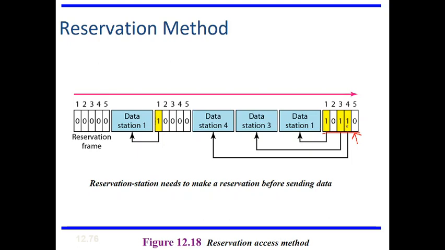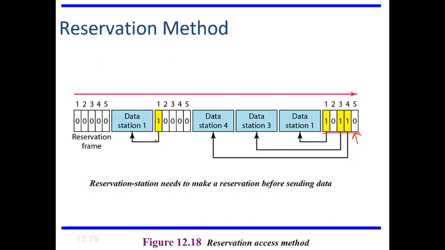Station 4 also wants to send data, so it has reserved the slot, and next station 4 transmits the frame. That is how, whenever a device wants to send a frame, it has to make a reservation in the reservation frame. Always remember, the reservation frame precedes all the data frames.